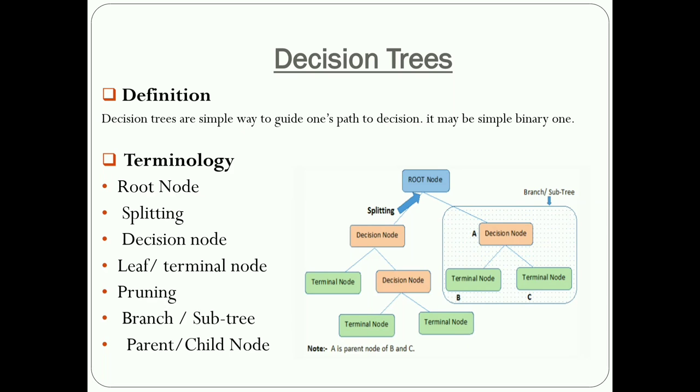First of all, what is the definition of a decision tree? A decision tree is a simple way to guide one's path to a decision. One's path to a decision means the decision tree is a branch structure. Branch structure means first having the root node, then having the sub nodes, like that. The decisions are based on asking certain questions in a particular sequence. Asking the questions here means you cannot ask random questions.